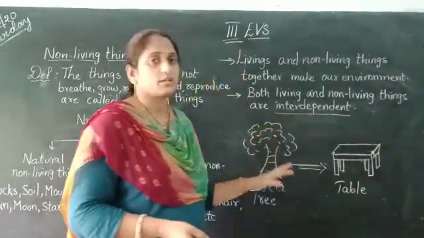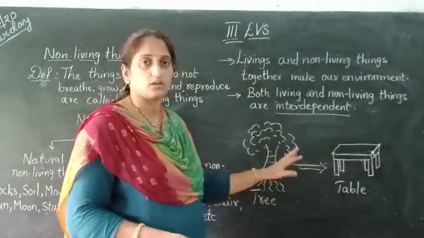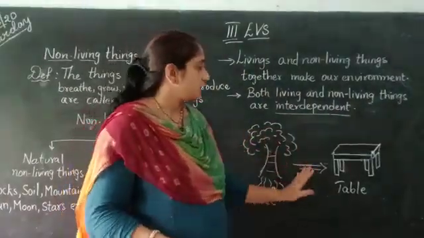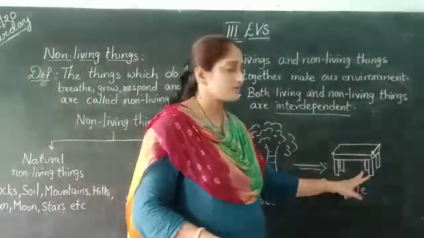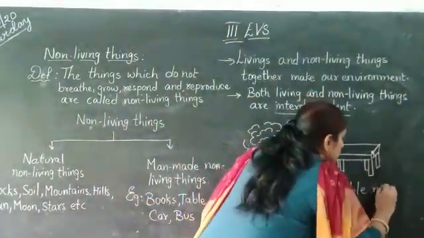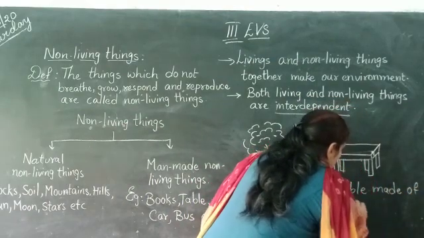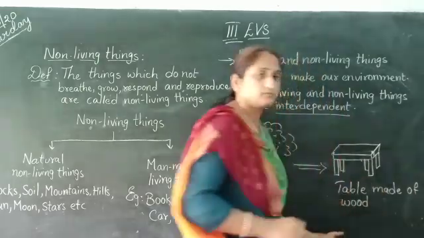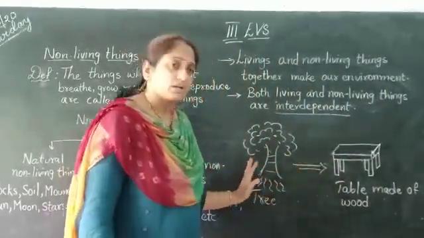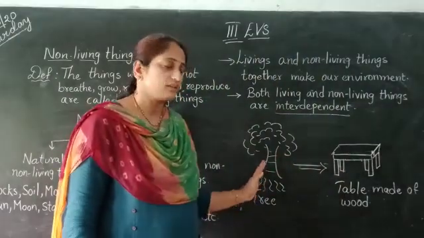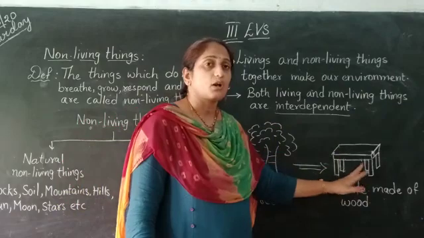Okay. Now, coming to the question. Here is a tree. Can you see on the board? Here is a tree. This is a table made of wood. This table is made of wood, not plastic, wood. Okay, this is a wooden table. Now, is a tree a living thing or a non-living thing? This is a living thing. But the table is a non-living thing.